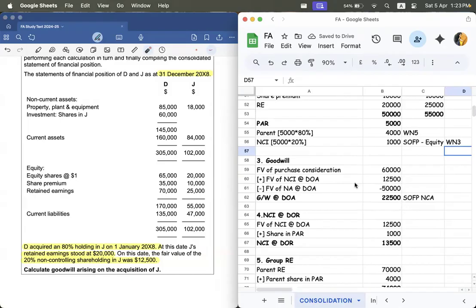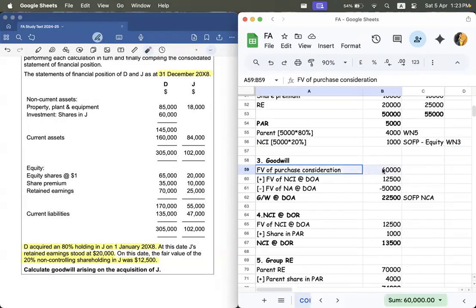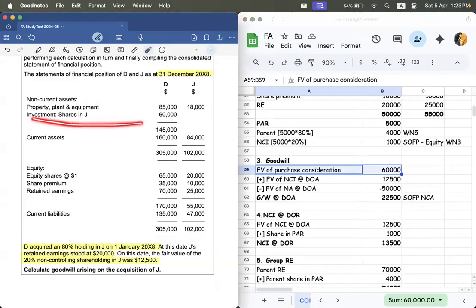Now, the working note 3 is goodwill. So you need the purchase consideration. Have they given you a separate purchase consideration? No. So you're going to look into any investment made in J. So that is 60,000.